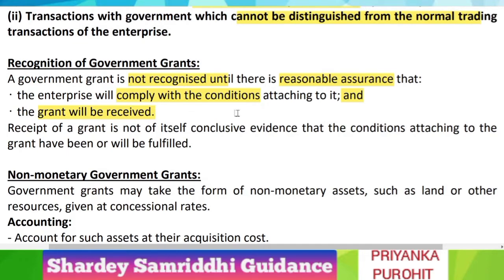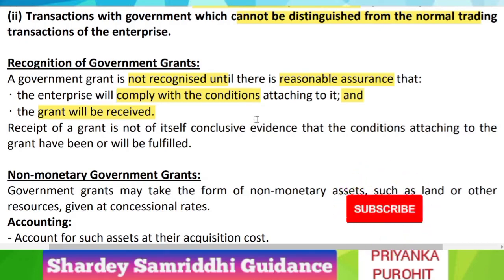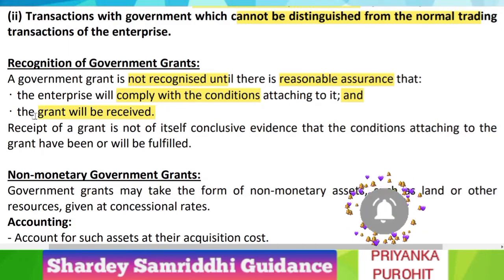Like we have already studied in Accounting Standard 7, which was for construction contracts, as well as in Accounting Standard 9, which was regarding revenue recognition, for recognizing any income, two things must be present: it can be measured with certainty, and it is certain that you will receive it.